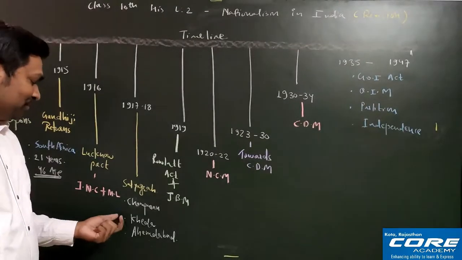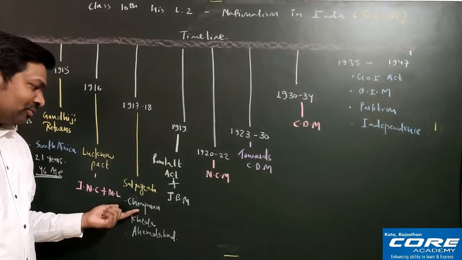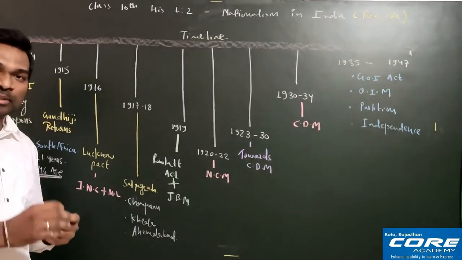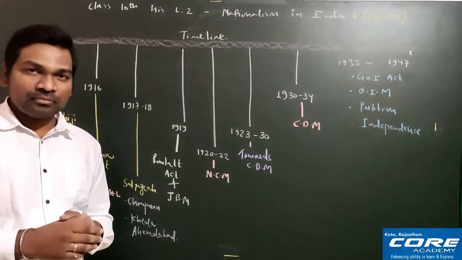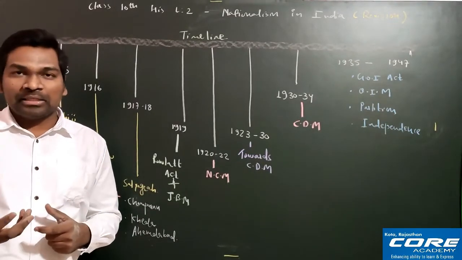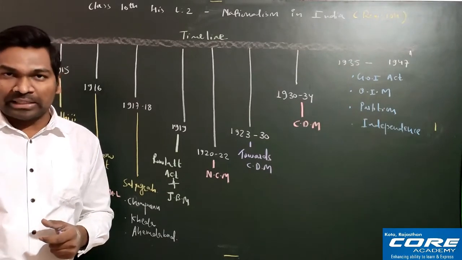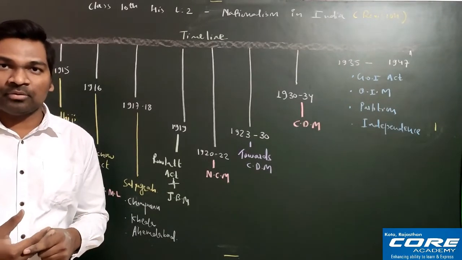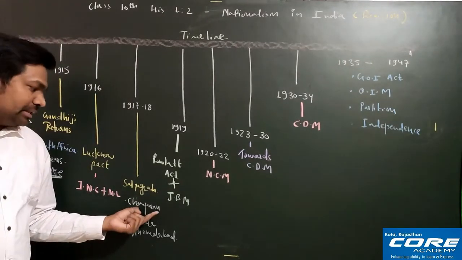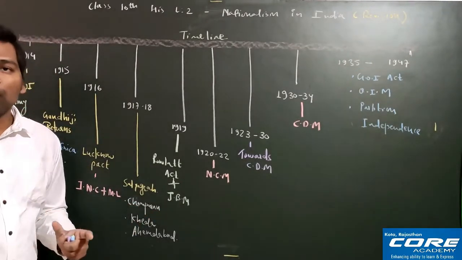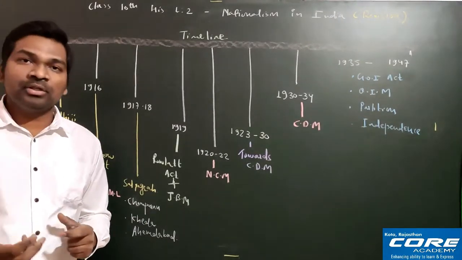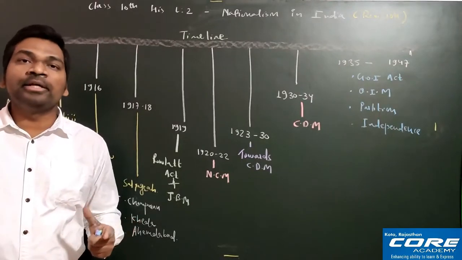Fine. So the Champaran movement was a very very important movement that I should tell you. See, the Champaran movement took place because of indigo cultivation. Now, indigo is a type of crop that is used to produce blue color, used in the textile sector for bringing the blue color in our clothes. This indigo cultivation is not at all good for agricultural land, because once you do indigo cultivation it can damage your agricultural land permanently.